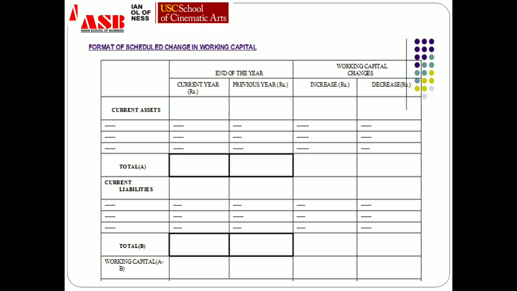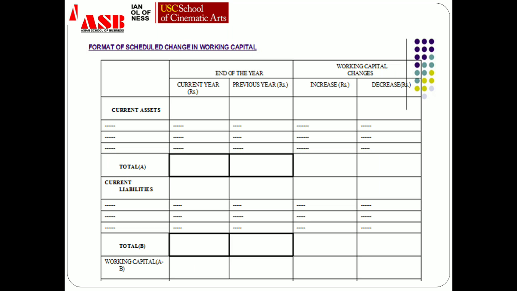So what we'll do is, we'll write down the difference in each and every element of current asset and current liabilities in the remaining two columns. Means, just to showcase the effect of increase or decrease in current asset and current liabilities on the working capital. Now, if there is an increase in the current asset, then obviously there would be an increase in the working capital, because what is working capital? It is the difference between current assets and current liabilities. Current asset is on the left side, it is a positive value. So if we are increasing positive value, then the balance or the difference would also increase, and vice versa.